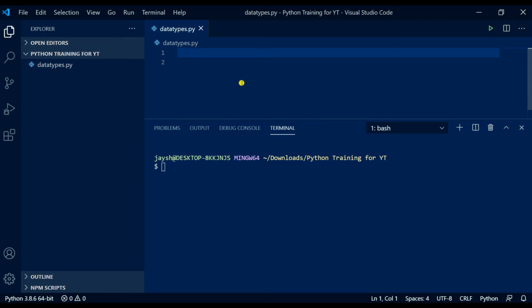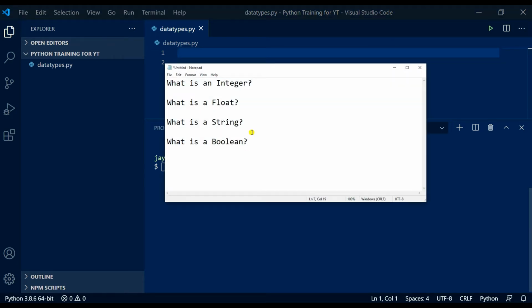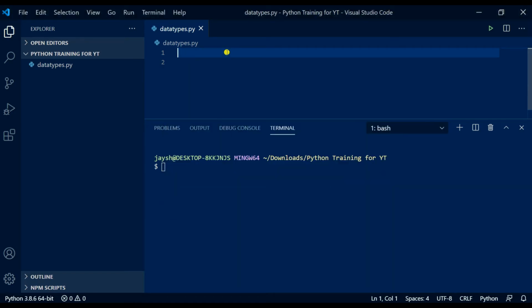Anyway, before we begin, I want you to open up a notepad, or if you have a pen and paper, that's absolutely fine. And I want you to write down these 4 questions. What is an integer? What is a float? Also, what is a string? And what is a Boolean? The reason we're going to write these down now is because at the end of this video, I want you to go back to this notepad or pen and paper and be able to answer these questions, which means you've had a successful lesson and you've learnt your first thing about Python, which is the basic data types. Okay, great. So we can put that aside for now and let's get into it.